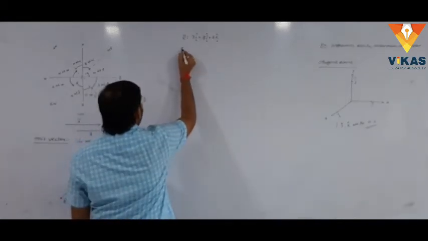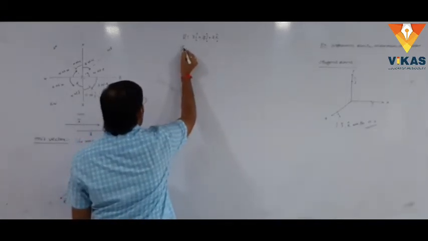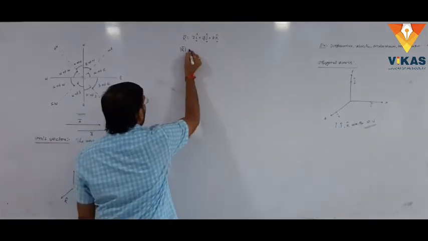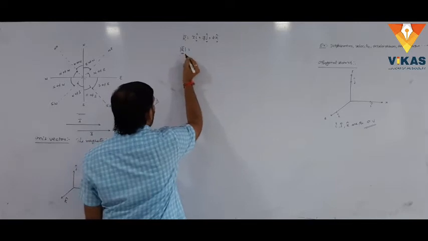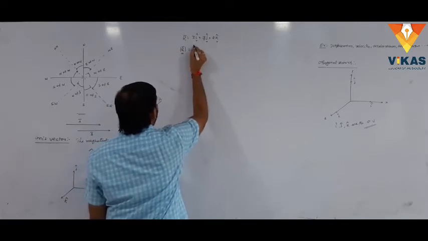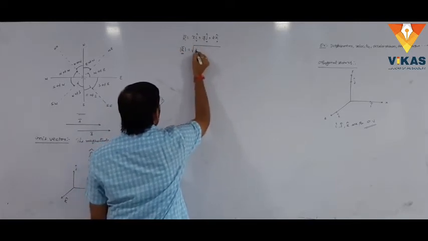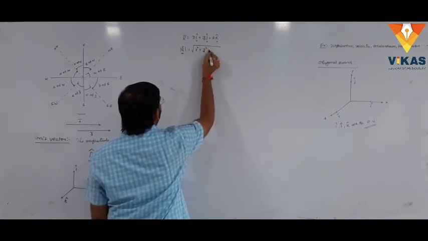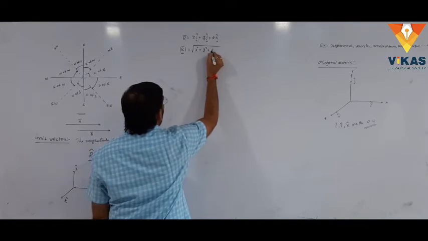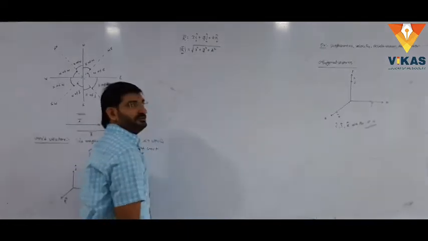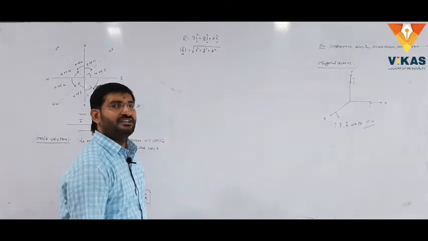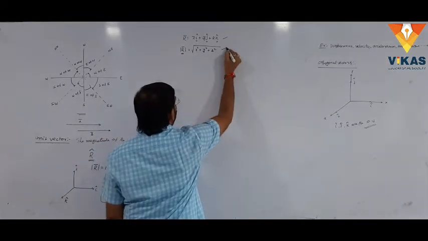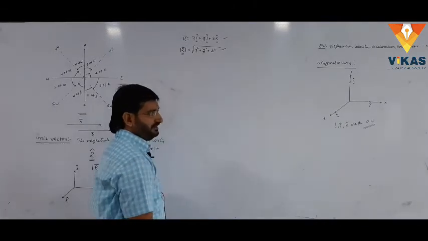We want to calculate the magnitude of the given vector. The magnitude is represented with r bar modulus, equal to the square root of the i coefficient whole square plus the j coefficient whole square plus the k coefficient whole square. That is the magnitude of the given vector. This represents direction, and this represents magnitude. That's why this is a vector.